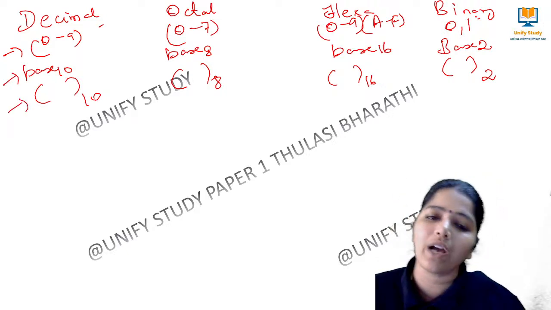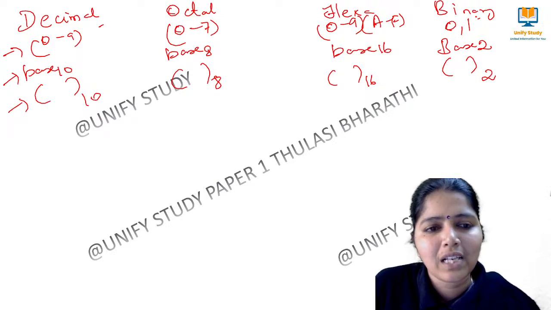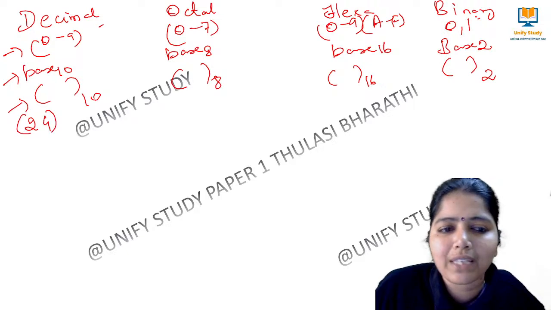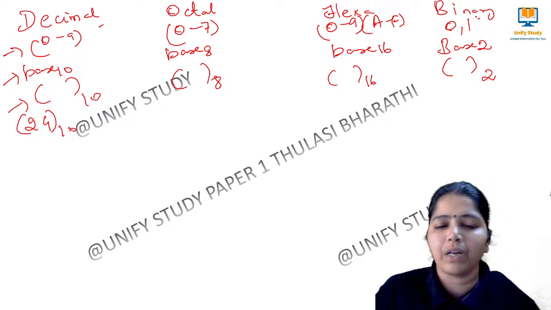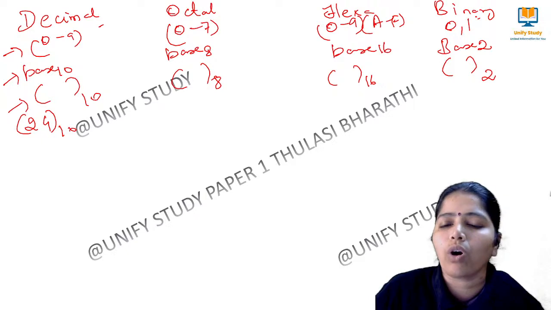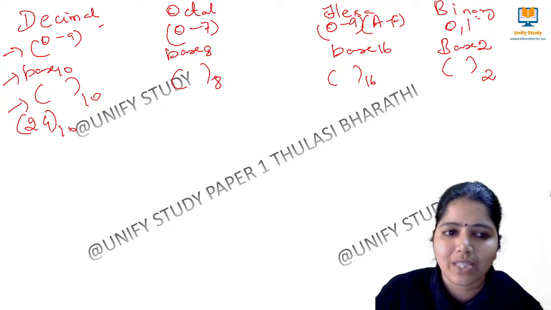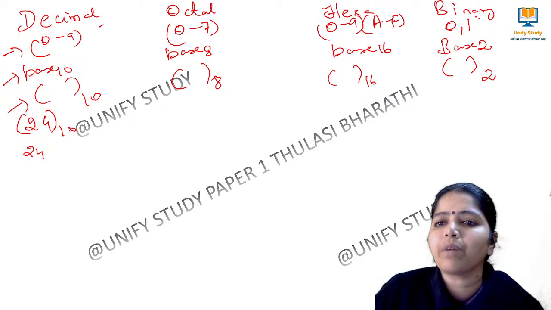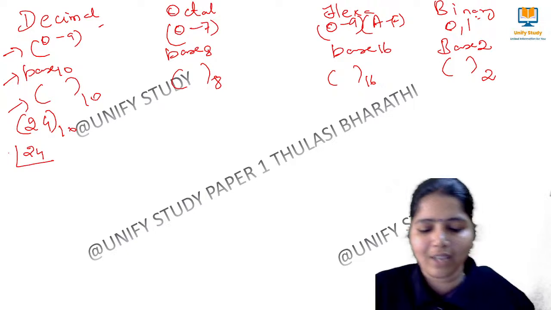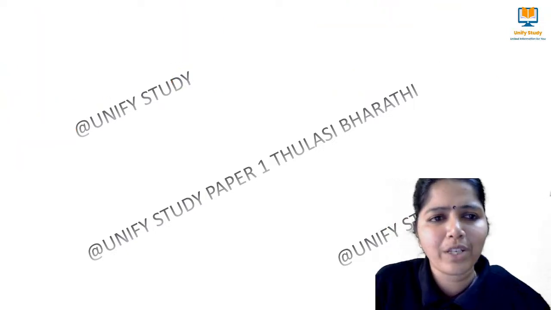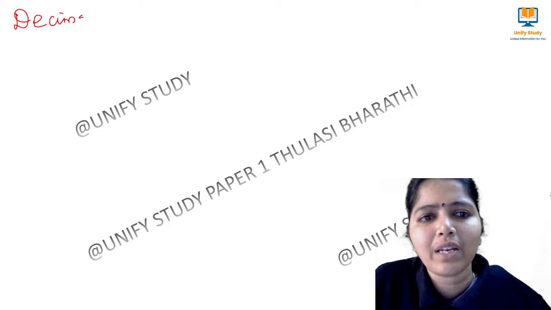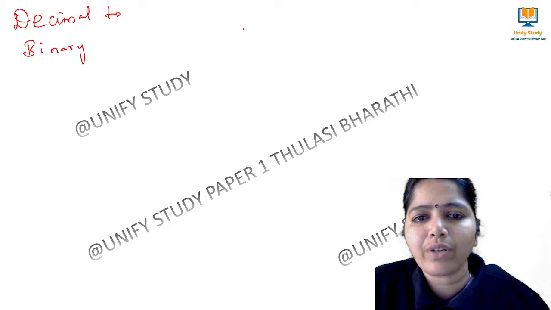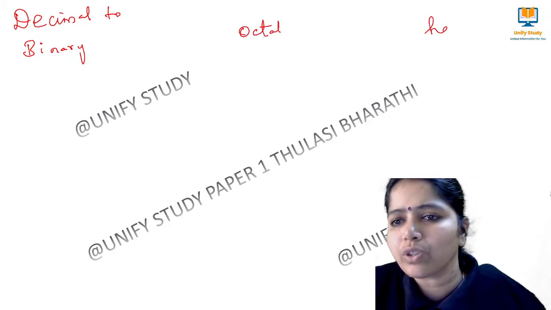Next we move to how to identify a number. For example, if I give a number 24, this 24 to the base 10 is nothing but a decimal number. So how to convert this decimal number to octal, hexa and binary, we are going to see. Here we have a number called 24. I am going to convert this decimal number to binary first, and then to octal, and then to hexa.